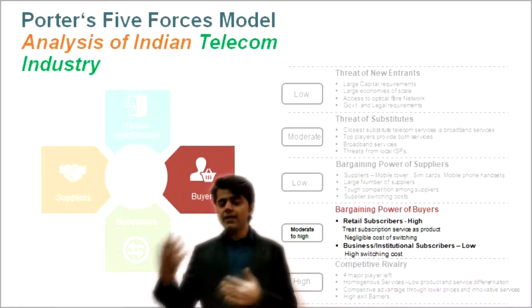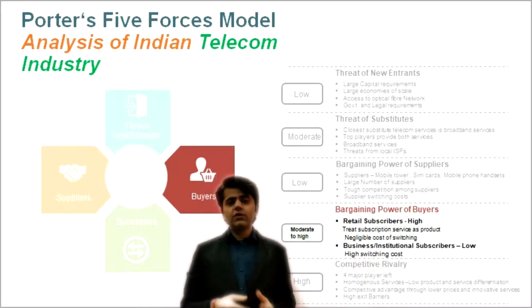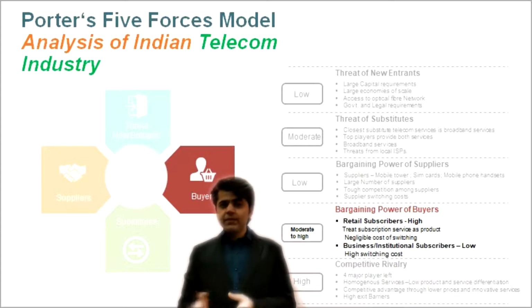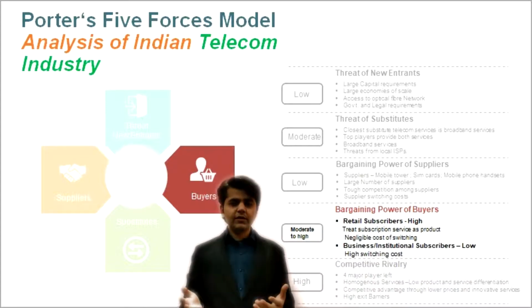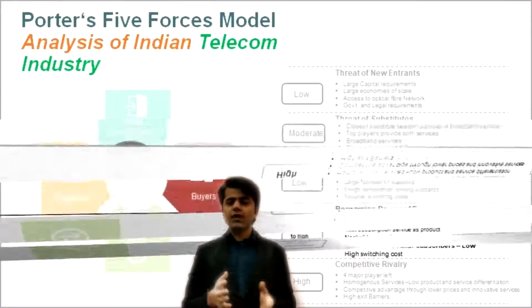But when we talk about enterprise subscribers, they contribute a large amount of revenue for these firms, so the firms do not want to lose them. That gives them an edge over these operators. So we could say the bargaining power of the buyer is somewhere between moderate and high in this industry.